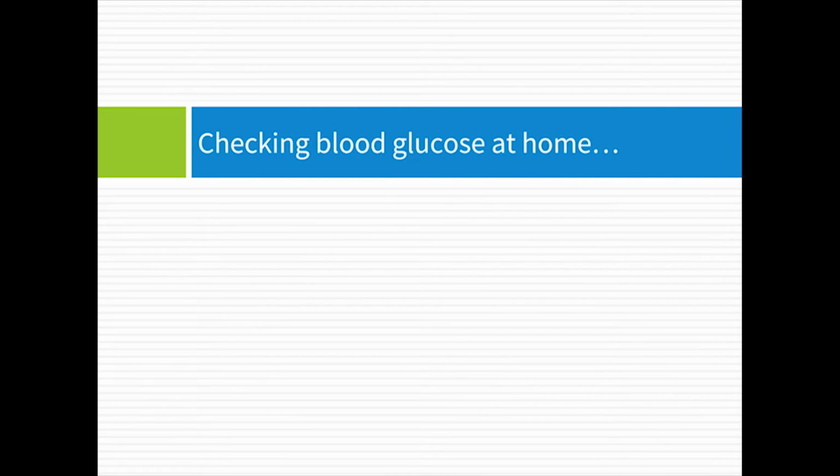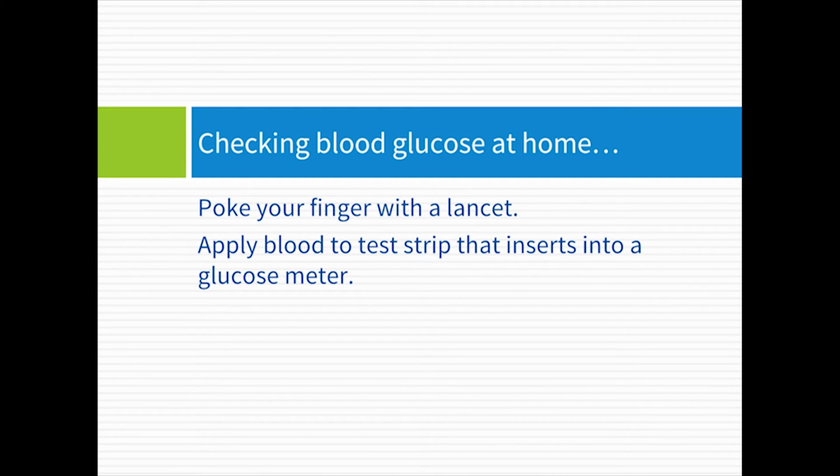Your doctor may have told you to start checking your blood glucose at home with a glucose meter. You will need to poke your finger with a lancet to get a tiny drop of blood to apply to a test strip that inserts into the meter. Your blood glucose result will appear on the meter's screen.